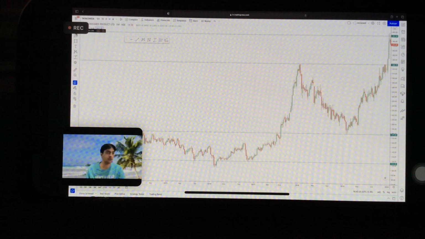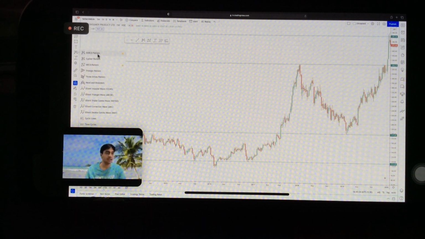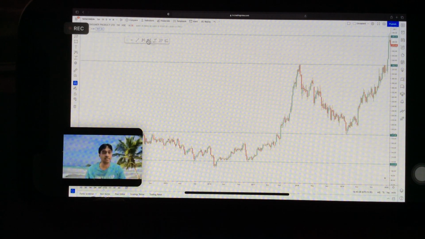So are you able to see? From the top, 6 today, the X ABCD pattern, right? Are you able to see? 1, 2, 3, 4, 5, 6. So here X ABCD and ABCD, you have to make them your favorite. So here you can see this ABCD pattern is my favorite.